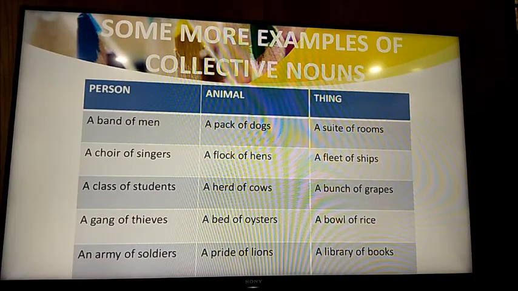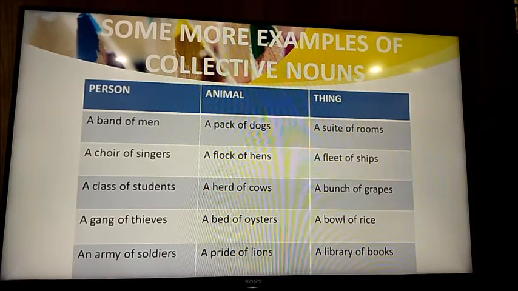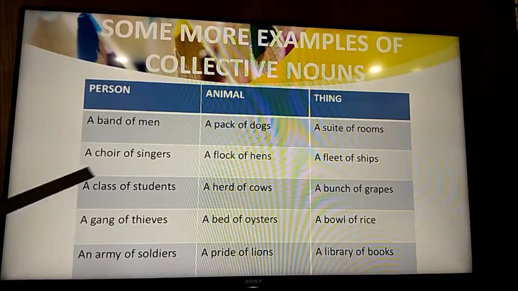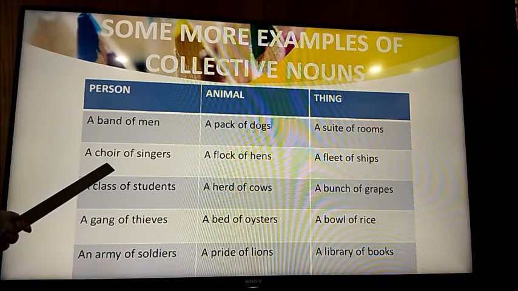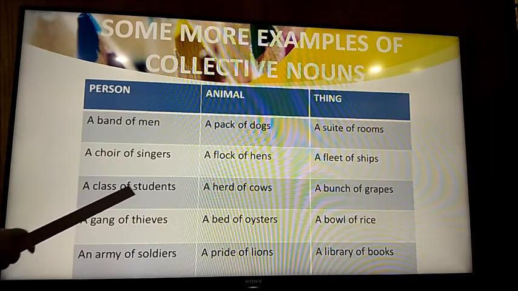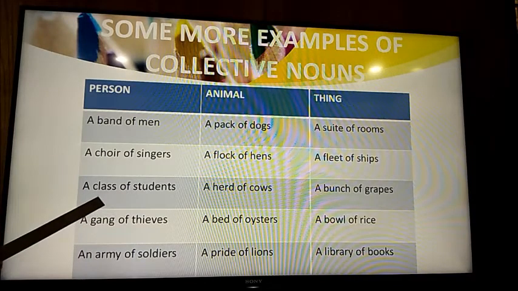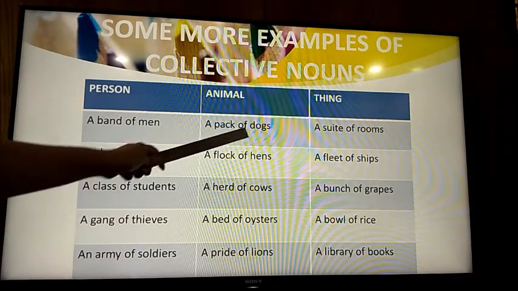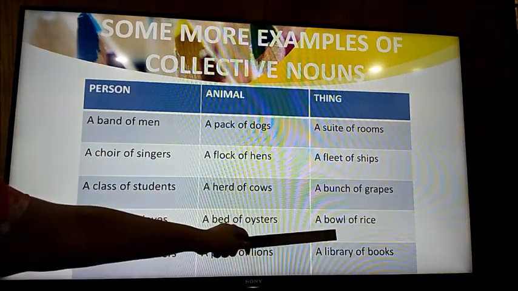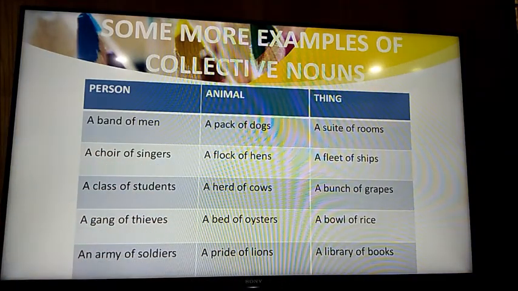You have seen so many children in our school, they stand in the morning assembly to sing for the whole school. So in spite of saying group of singers, we can say a choir of singers. For students, we can use a class of students. Then for dogs, you can learn a pack of dogs. For rice, you can learn a bowl of rice. For books, a library of books.